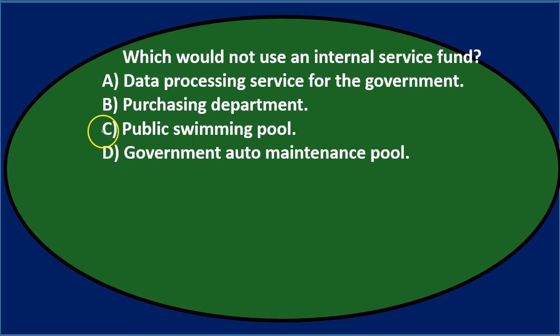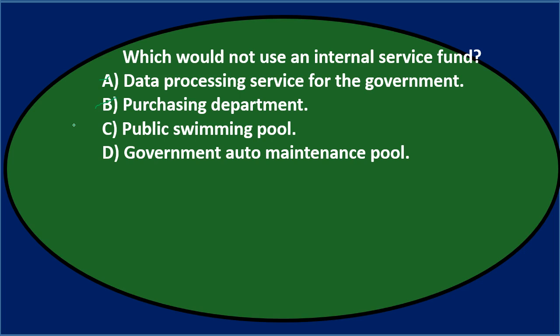Data processing service for the government. So I would assume that the data processing is an internal function of the government in some way. So if it's using an internal service fund, I would think that would be an internal thing, and it would use an internal service fund because it's internal. And then B says the purchasing department. Purchasing, you would think, would be an internal type thing that goes on, so I would think that would be internal.